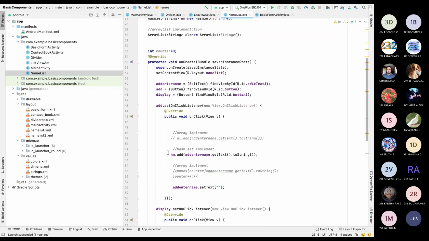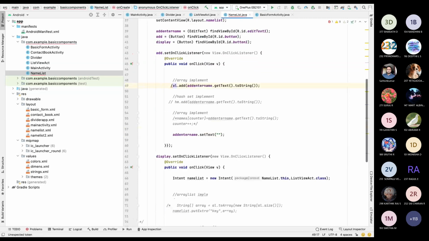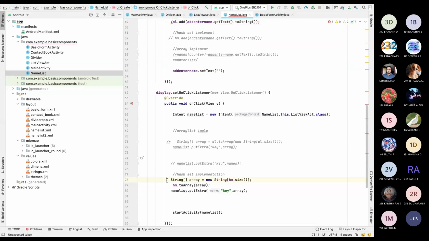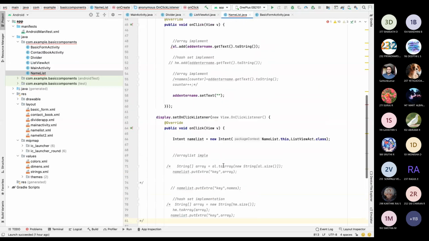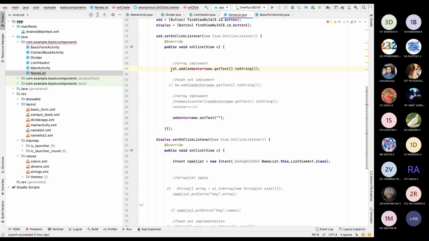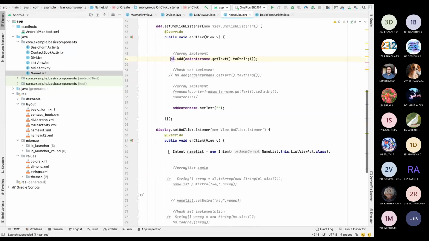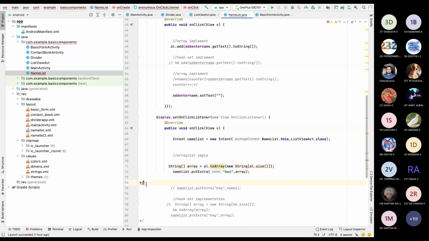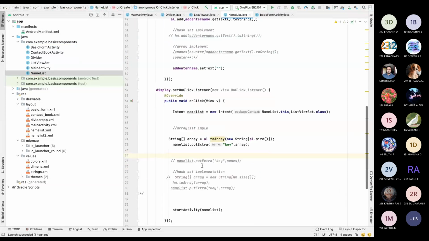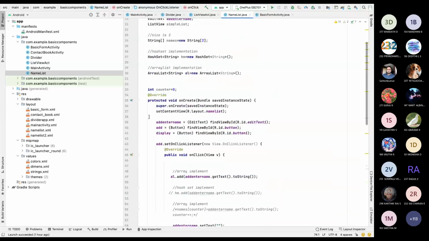Okay, this is the array implementation. Here you can see clearly that my array size is only 2.